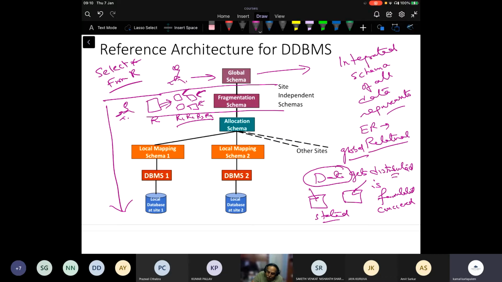I need to specify it because I know the fragmentation schema. But then I don't have to care where R2 resides, because I still do not know what is underneath here. So what is underneath a fragmentation schema, I do not need to know.